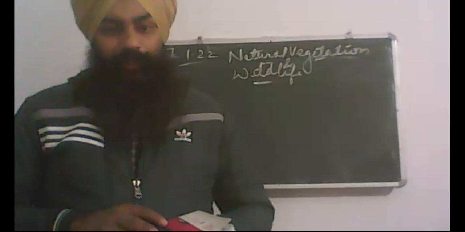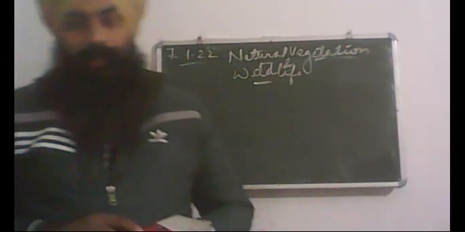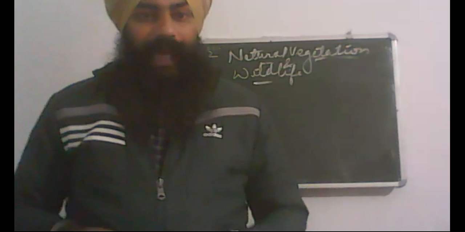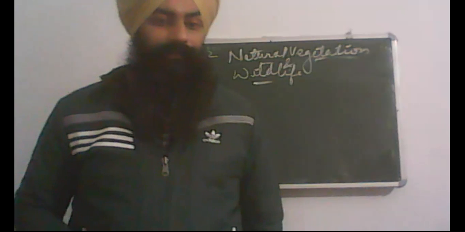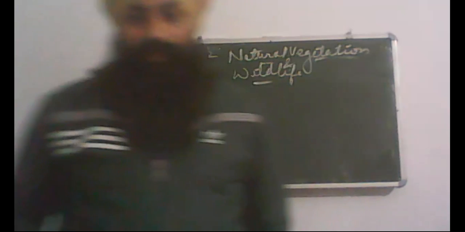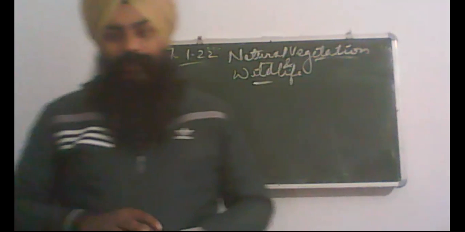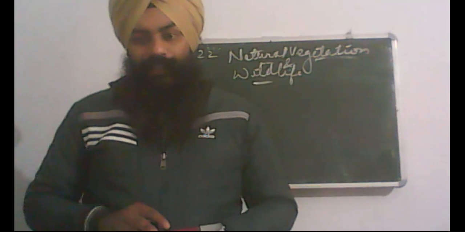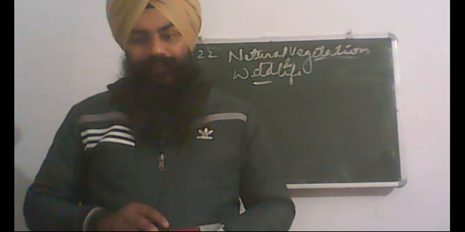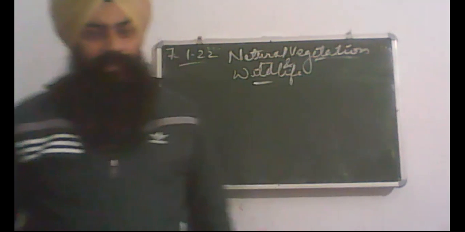Mountain vegetation, or mountainous vegetation. As we learned earlier about the relief features and physiographic divisions of India, there are different types of vegetation present in our country. Mountain vegetation is influenced by the relief factor. As height increases, when we move in the upward direction, temperature decreases. The sudden fall in temperature makes variations in vegetation.